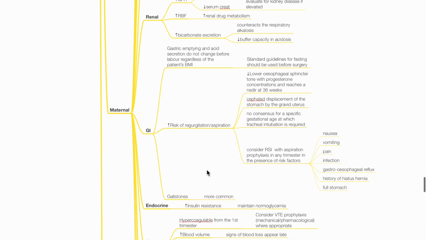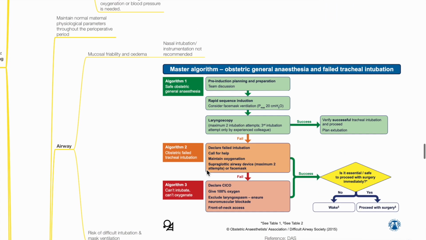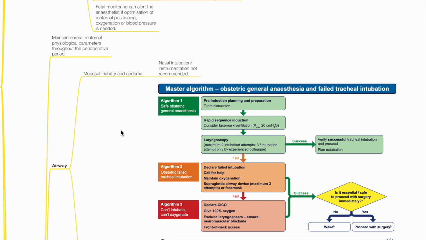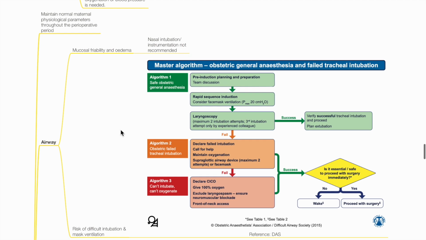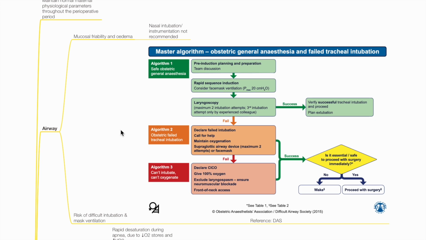Maternal considerations. Maintain normal maternal physiological parameters throughout the perioperative period. Airway. Mucosal friability and edema occurs. Nasal intubation and instrumentation not recommended. There is risk of difficult intubation and mask ventilation. Difficult Airway Society has produced, in 2015, Algorithm for Obstetric General Anesthesia and Field Intubation.